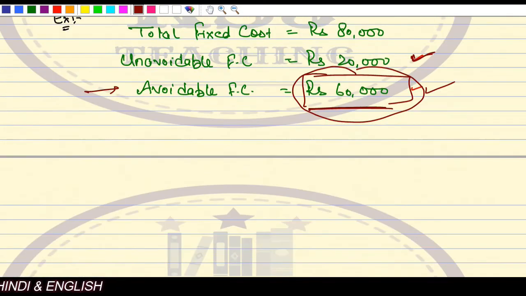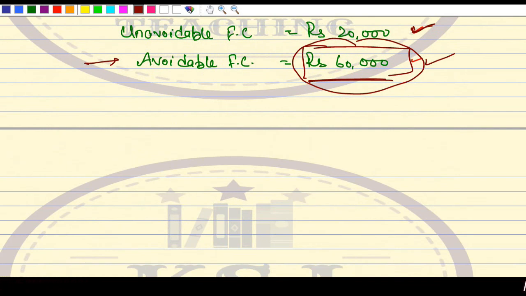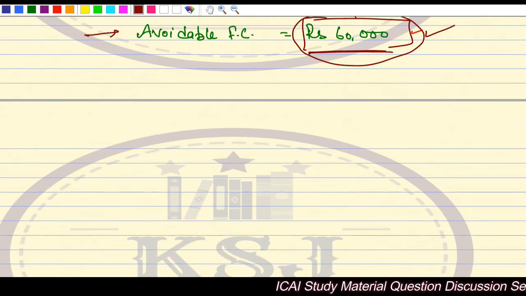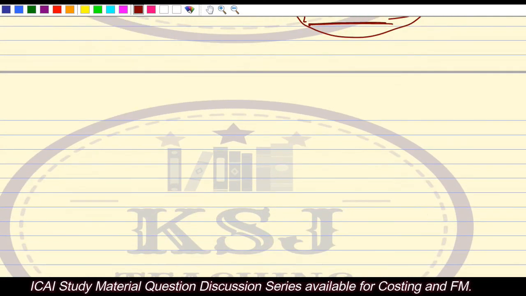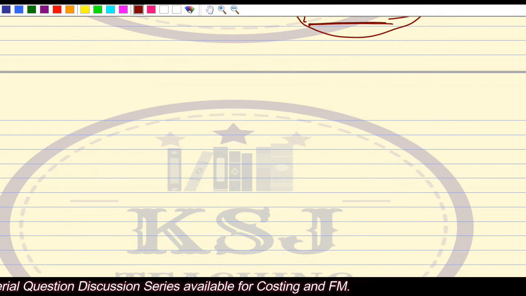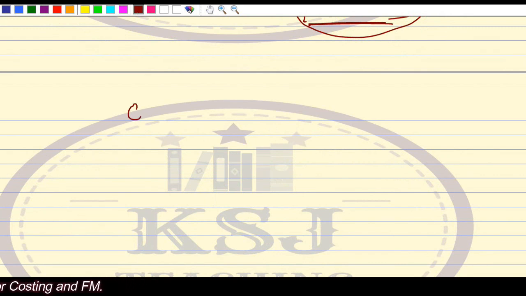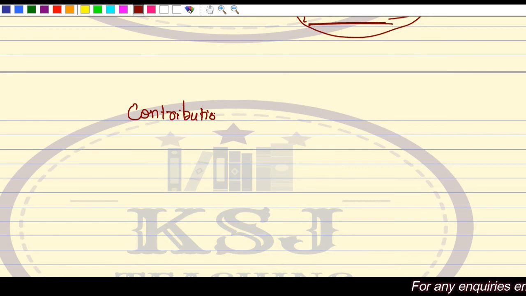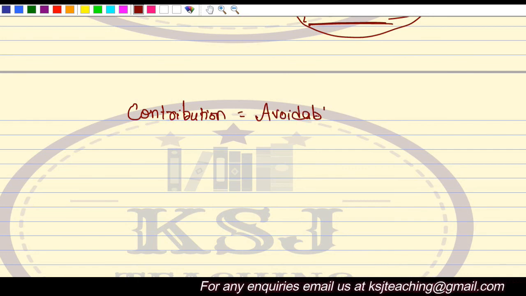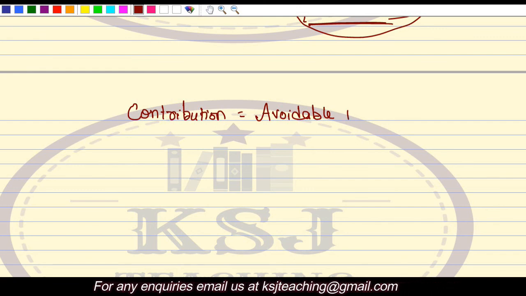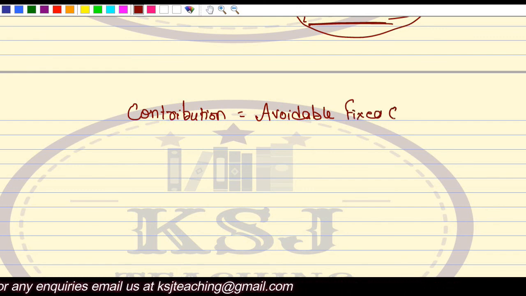So what will happen? We need to find out that level of sales up till which it is feasible to continue with the business. At that level of sales, your contribution will be equal to avoidable fixed cost. We need to find out that level of sales where contribution is equal to avoidable fixed cost, that we are able to just cover the avoidable fixed cost, right?